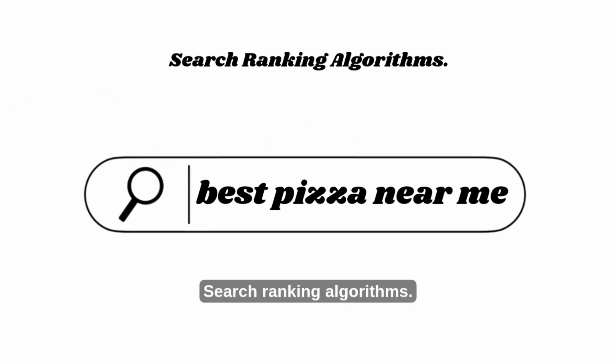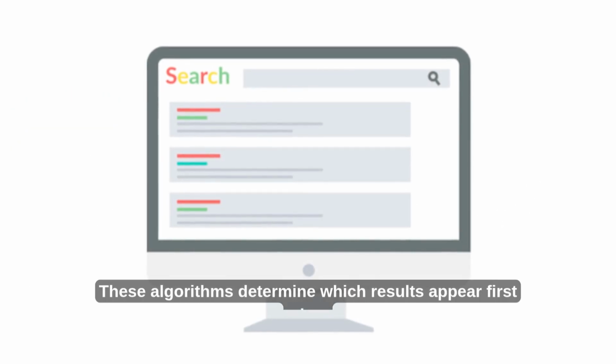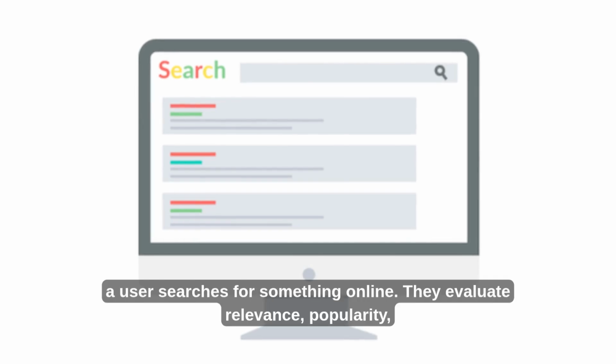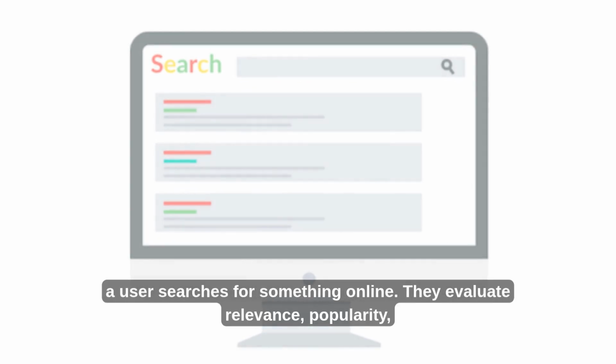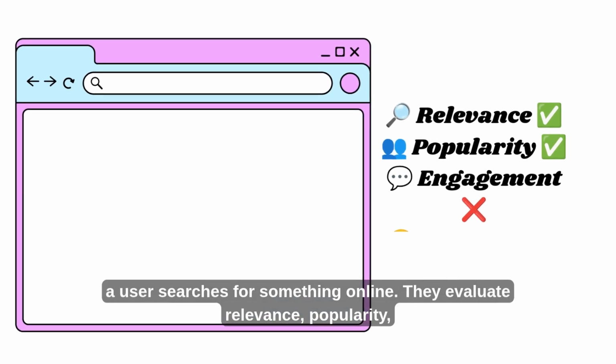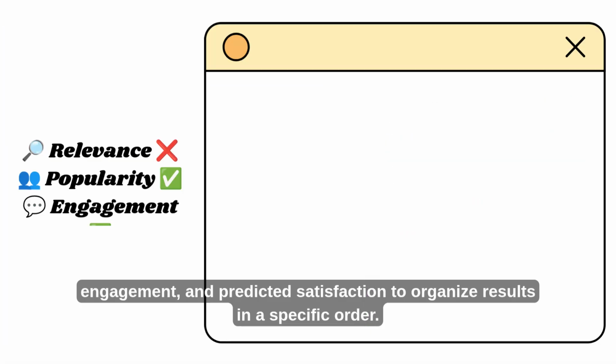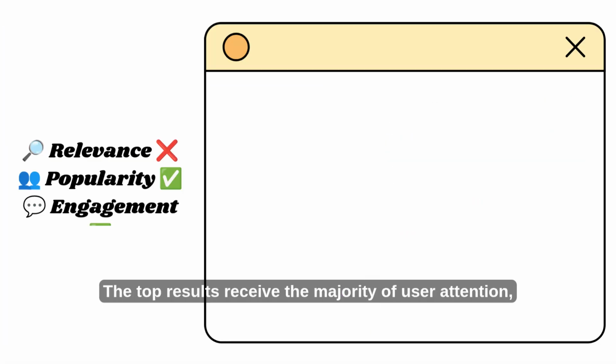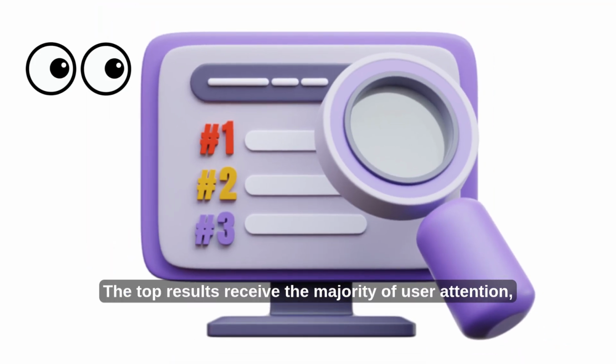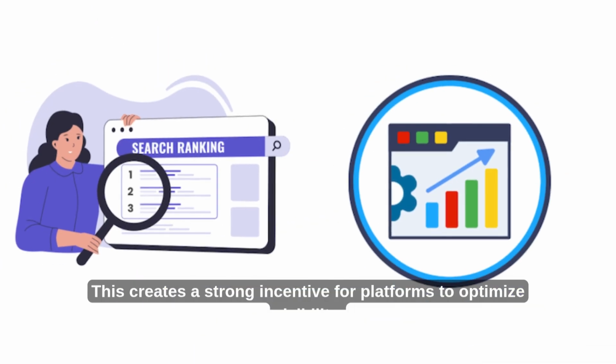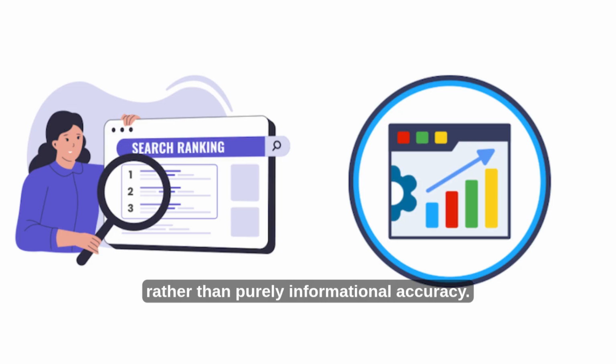Search ranking algorithms. These algorithms determine which results appear first when a user searches for something online. They evaluate relevance, popularity, engagement, and predicted satisfaction to organize results in a specific order. The top results receive the majority of user attention, while lower-ranked content becomes significantly less visible. This creates a strong incentive for platforms to optimize visibility rather than purely informational accuracy.